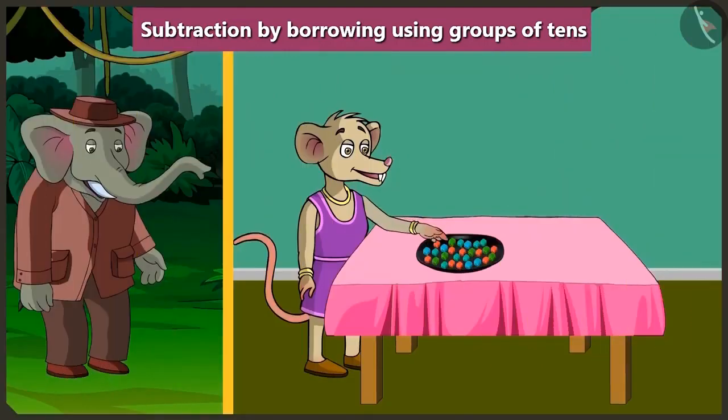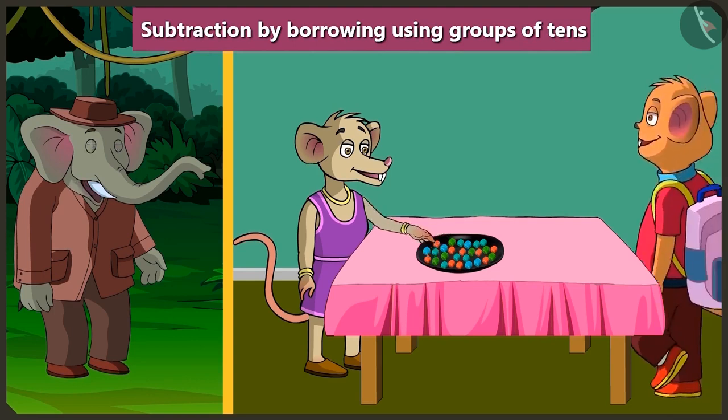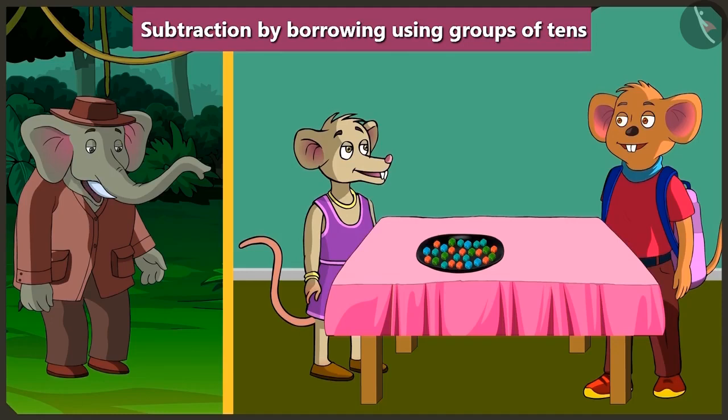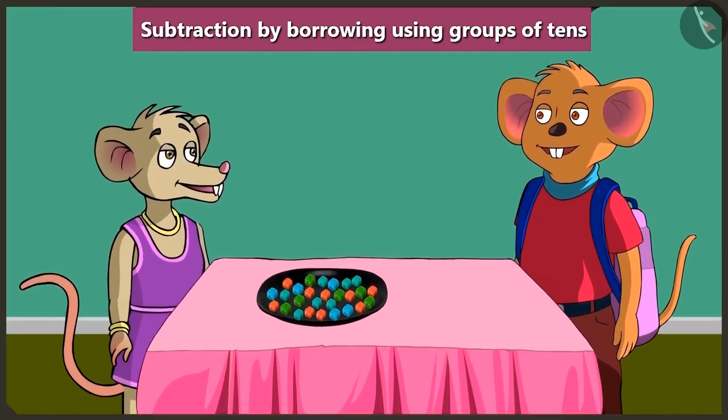Oh, what is this? Chichi is counting her jellies again and again. I think she is having some difficulty in counting the jellies. Look, Choo Choo has come. He will definitely help Chichi. Let's see. Hello, Chichi. Oh, what happened? Why are you so upset?